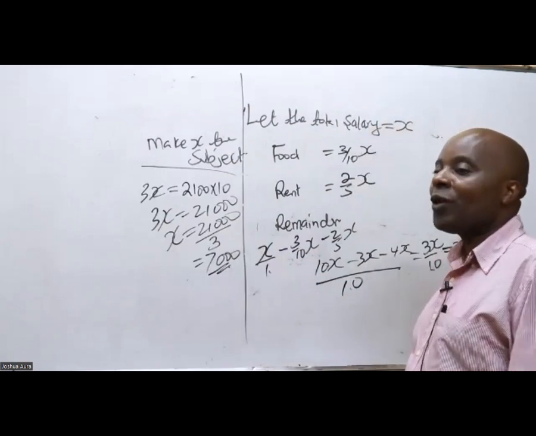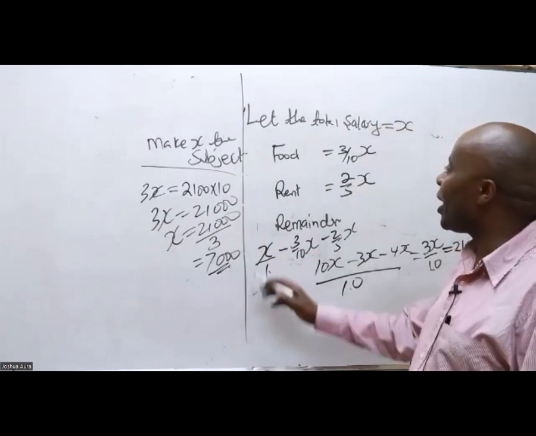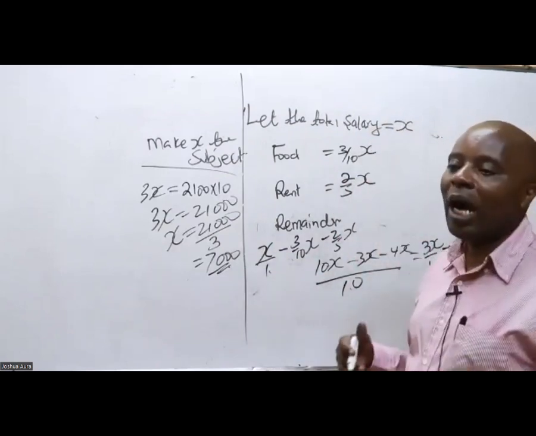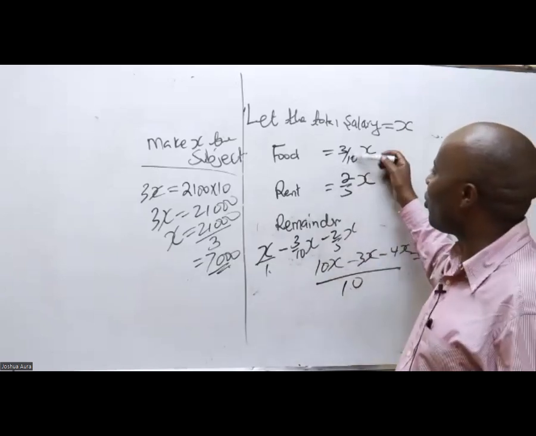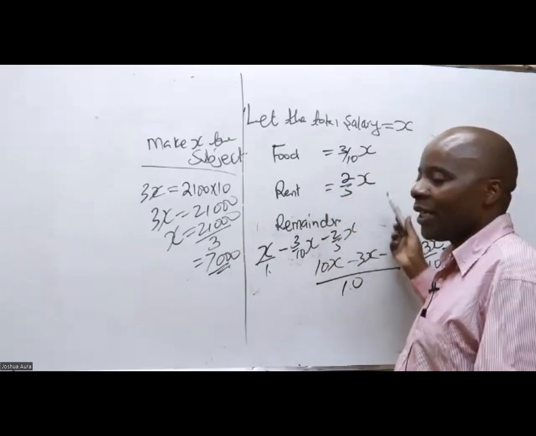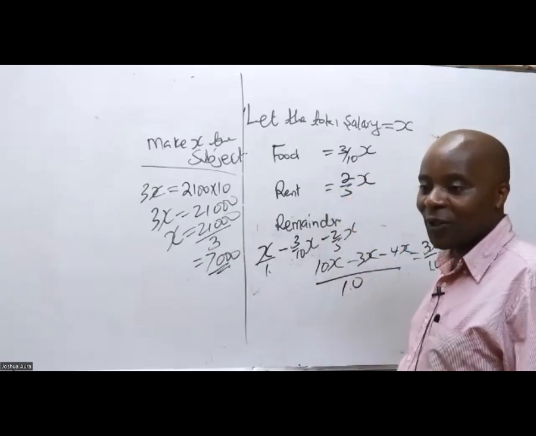Some examiners, after you get this total salary, X, may want to know out of this total salary how much is spent on food. So I'll look at the fraction of food. How much is spent on rent? Some examiners may go ahead and ask you like that.